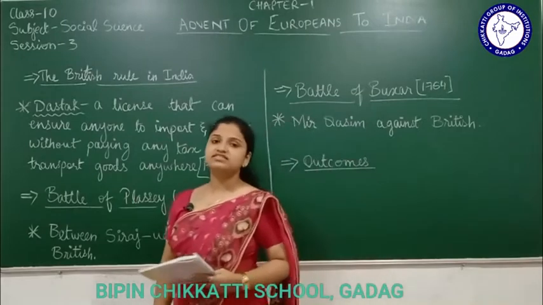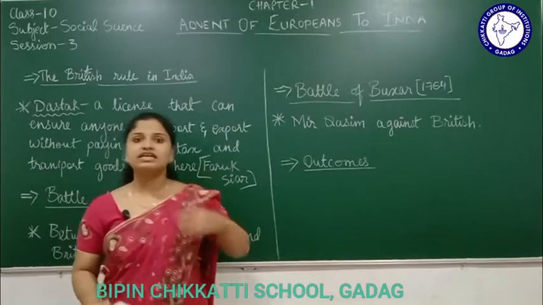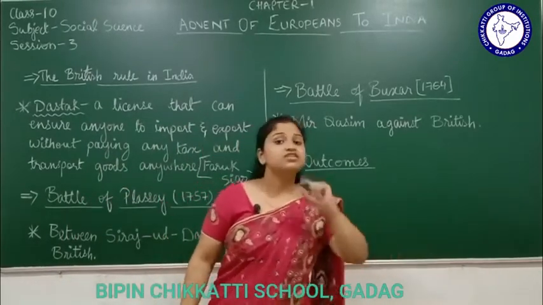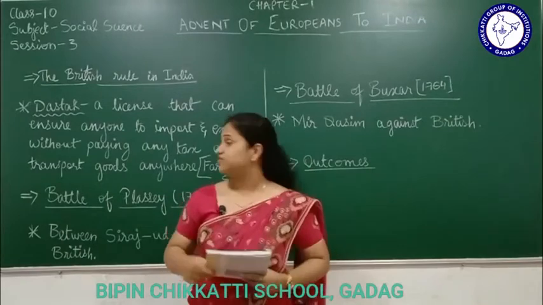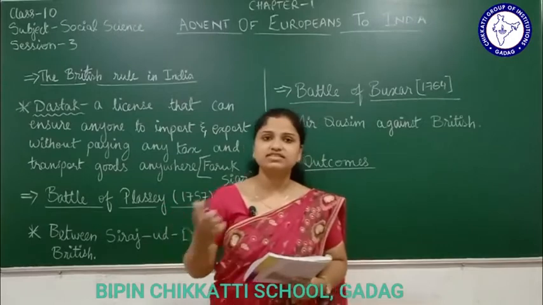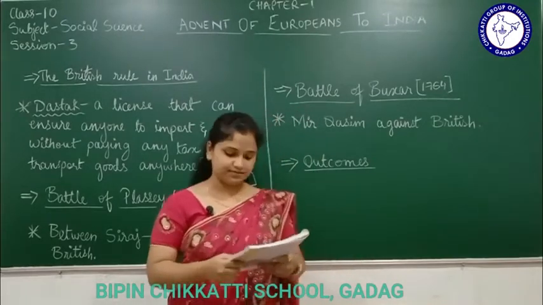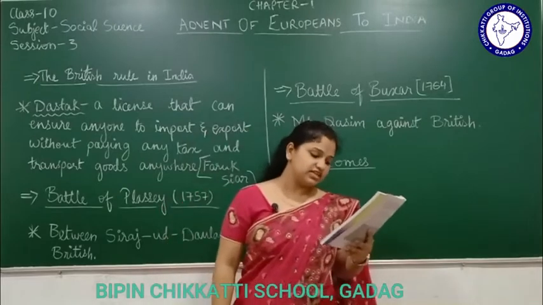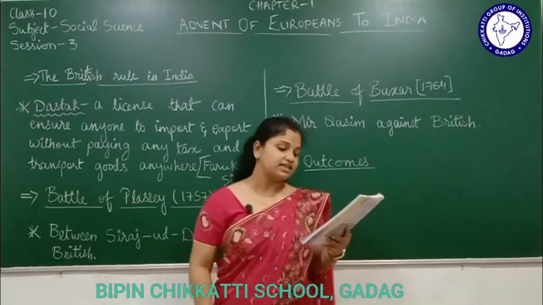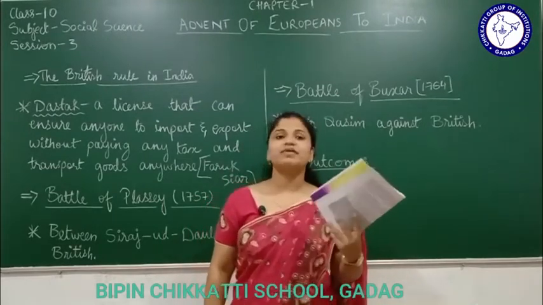Because of this license, the East India Company people were easily ruling over India. Whatever they were taking from India to other countries, they did not have to pay tax for it, because of Dastak. If they are not paying tax, they are saving so much money, right? So they are becoming more and more powerful. Because of Dastak, the East India Company was becoming more and more successful in the Bengal region. This resulted in huge loss for the Bengal government.